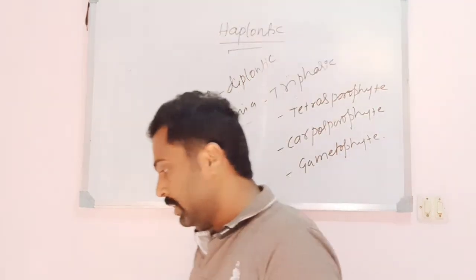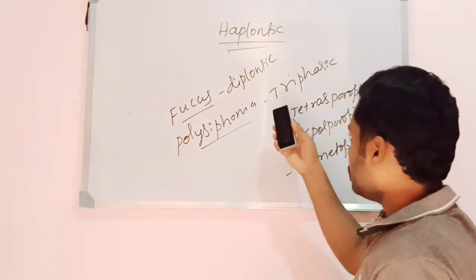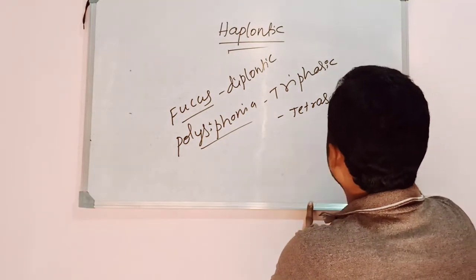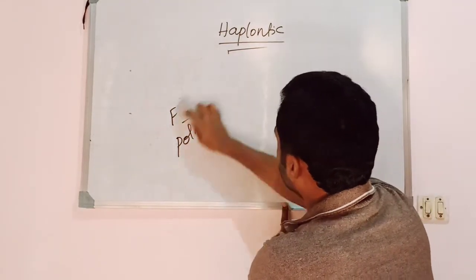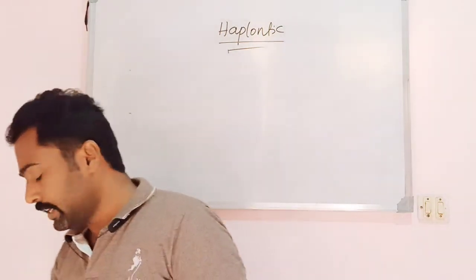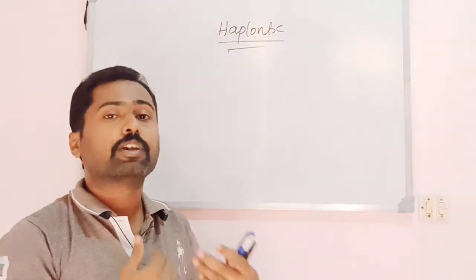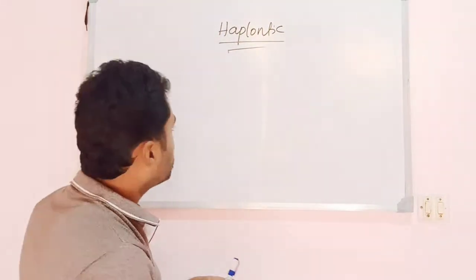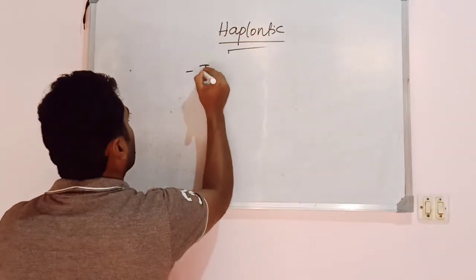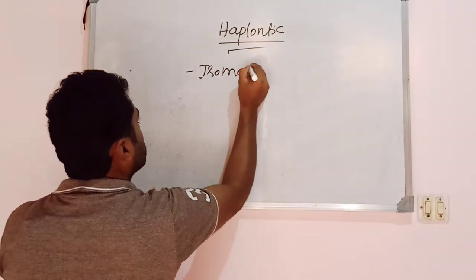Remember another thing: if the two forms in the life cycle, the sporophyte and the gametophyte, are morphologically similar, if they resemble one another, such a kind of life cycle is called isomorphic alternation of generation.